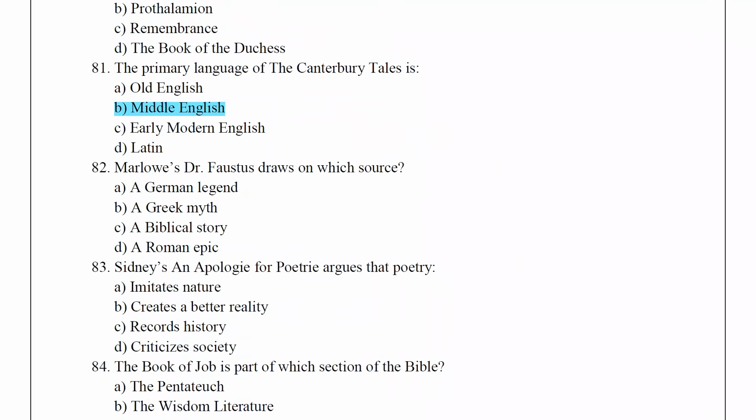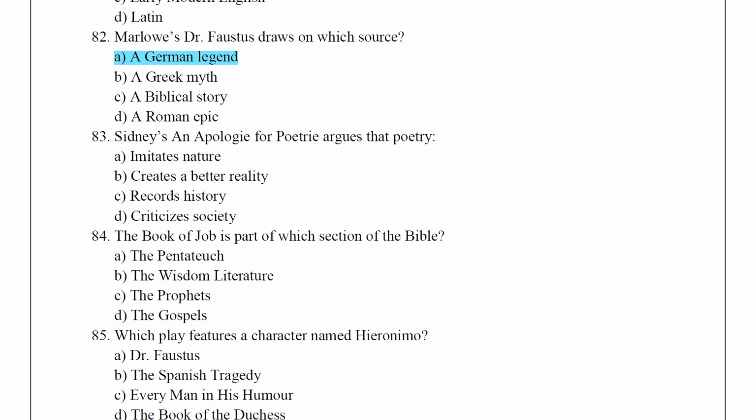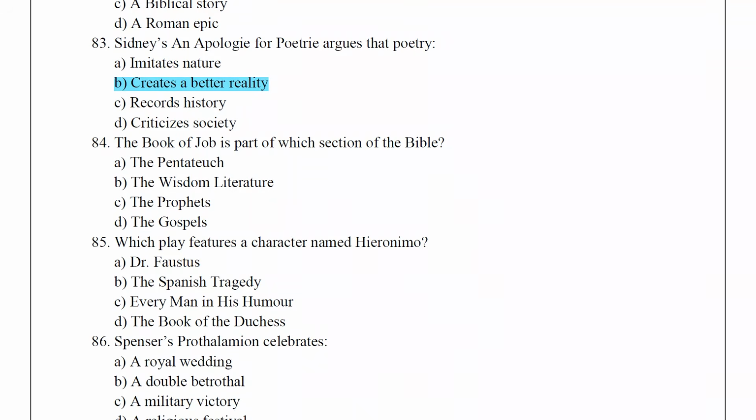Marlowe's Dr. Faustus draws on which source? A German legend. Sidney's An Apology for Poetry argues that poetry creates a better reality. The Book of Job is a part of which section of the Bible?